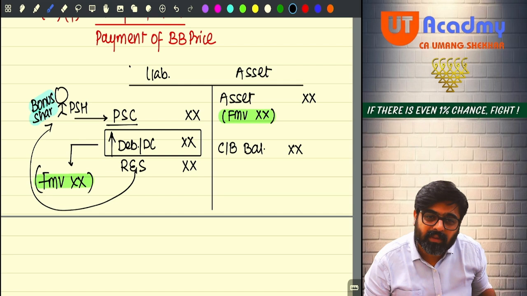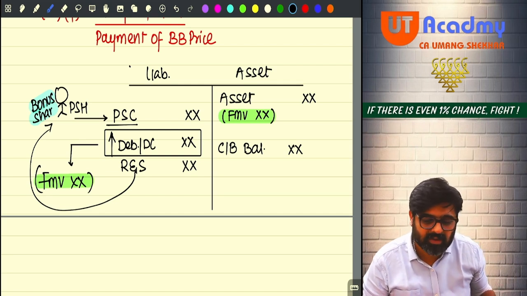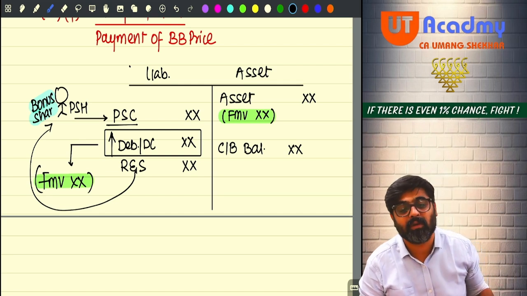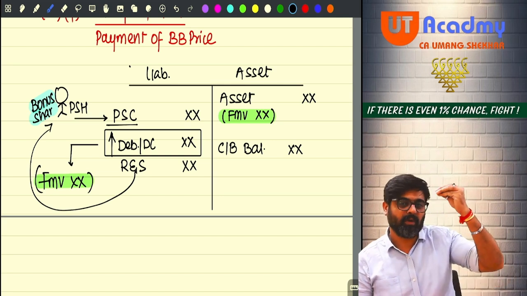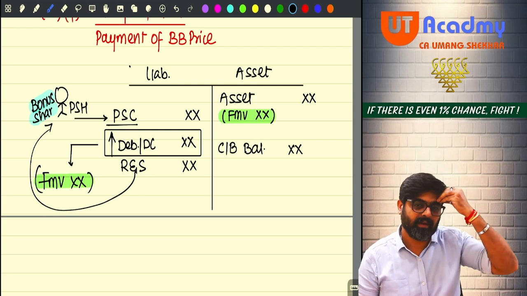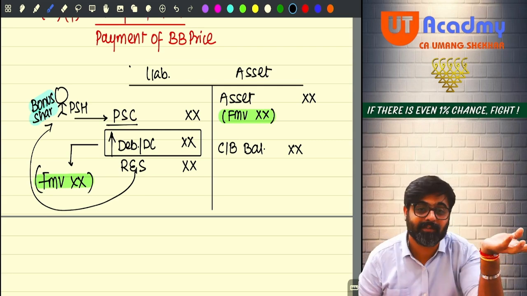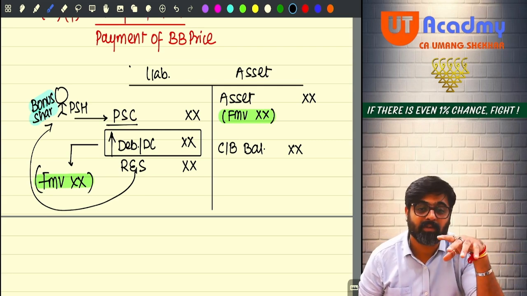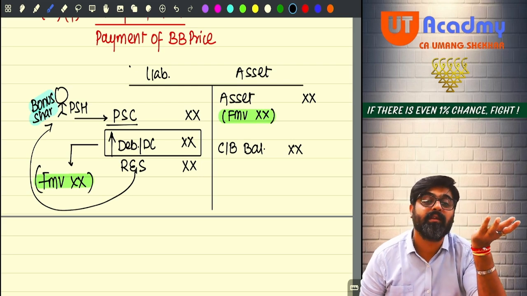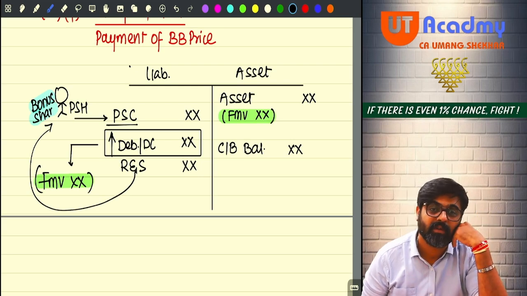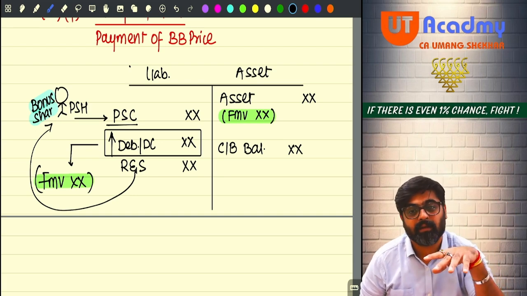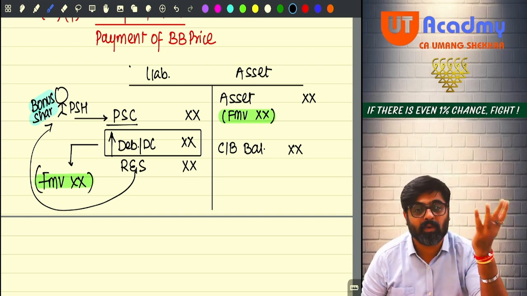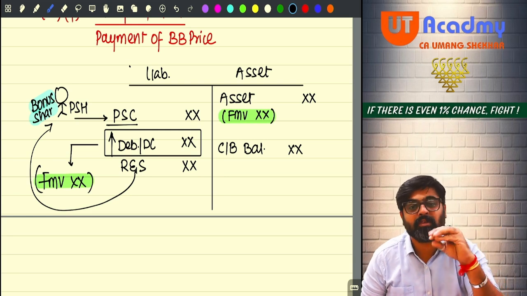See, this could happen with the preference, and it could happen with the equity shareholders also. But equity shareholders will not be targeted. Why? Because those poor people, they don't even know whether they are going to get the dividend. Even the company doesn't know whether it will pay dividend to the equity shareholders. So a dividend which is not confirmed, if you don't get it, or you get bonus against it, will not put us in pain.